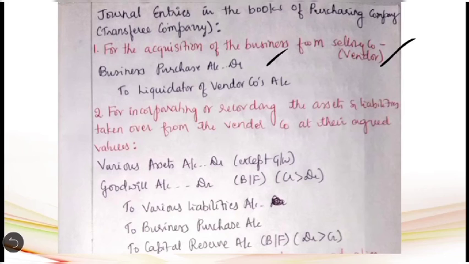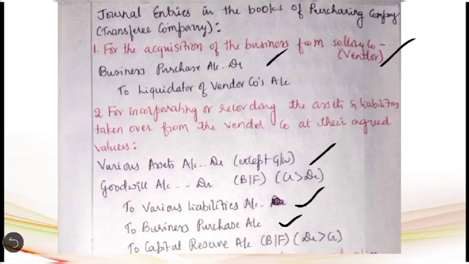Then the second entry has to be passed for incorporating or recording the assets and liabilities taken over from the vendor company at their agreed values. So here we are going to record all the realizable assets taken over and liabilities taken over at their agreed values in the books of purchasing company. So the entry here will be various assets account debit except goodwill, at their agreed values we have to write it. Then straight away we have to write to various liabilities account at their agreed values, then to business purchase account. Again here we have to write the value of purchase consideration.